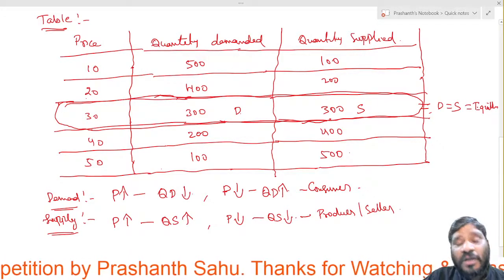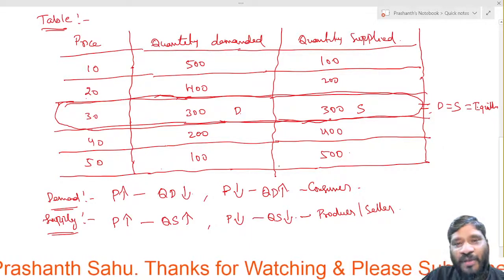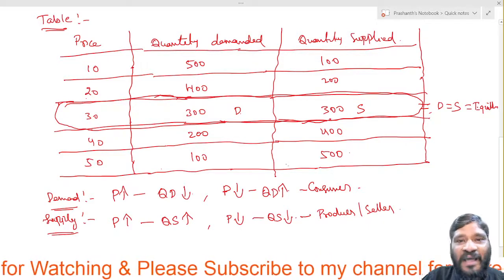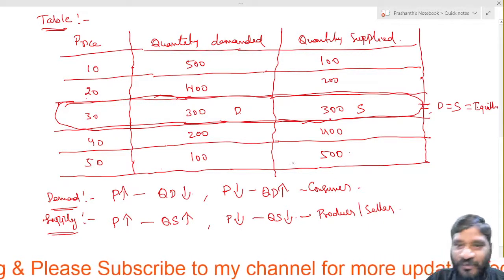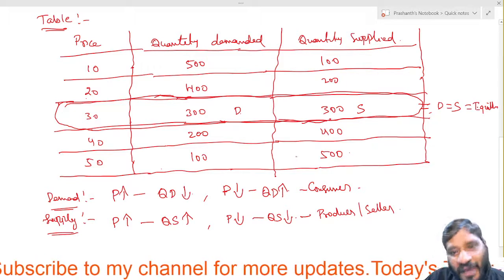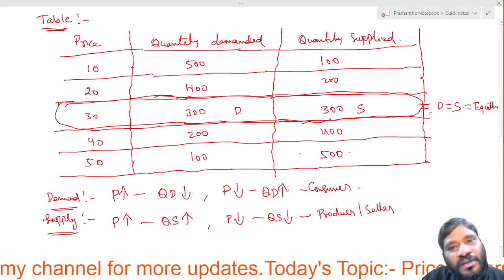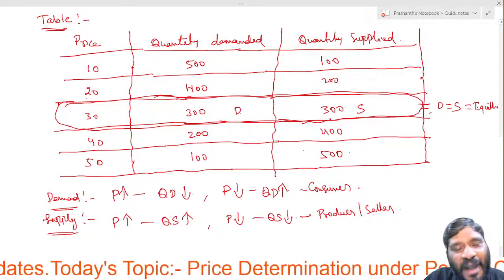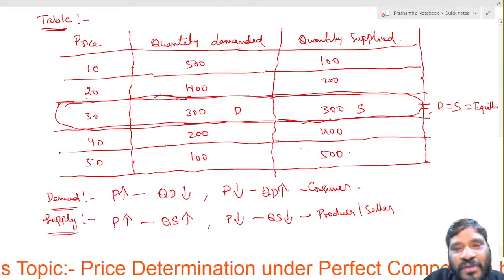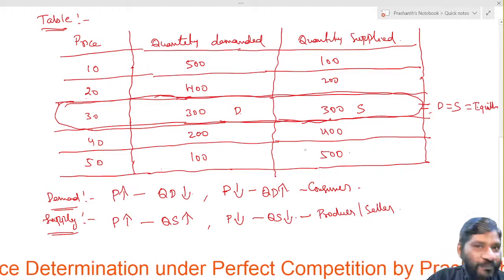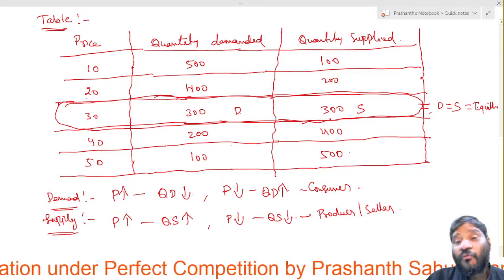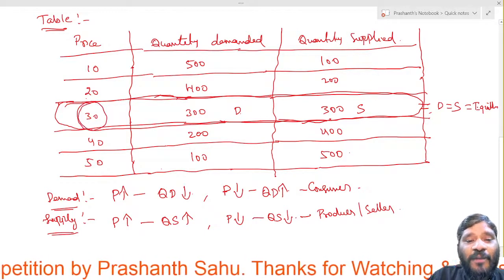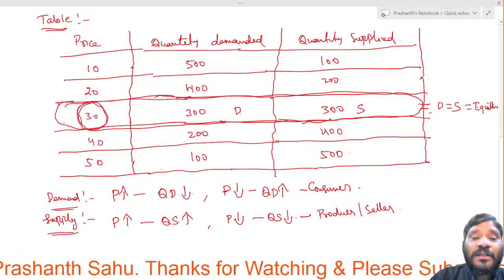See that? Now the price is decided, na? How is the price decided here? First we have to see where the demand and the supply are equal. First we have to find out that equilibrium. So at the price of 30, demand is also 300, quantity supplied is also 300. So when demand is equal to supply, then we call it an equilibrium, right? Now what is the market price? The market price will be 30.